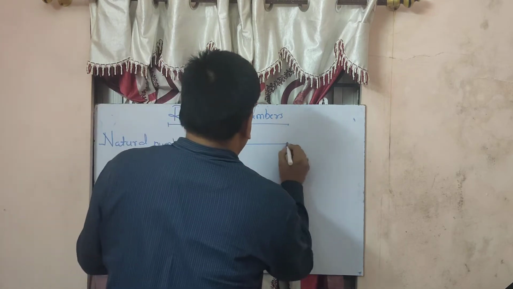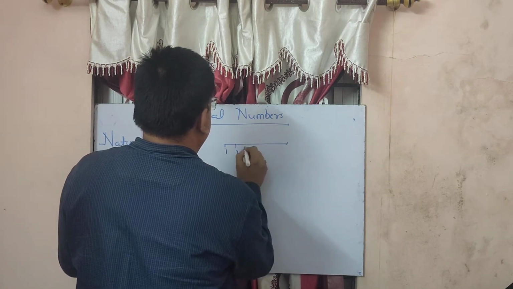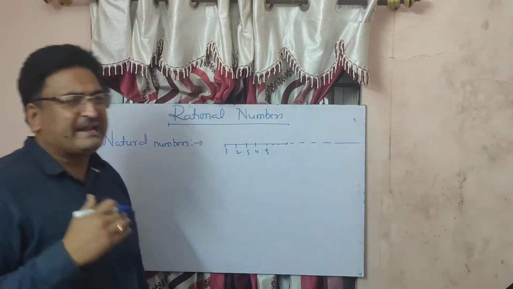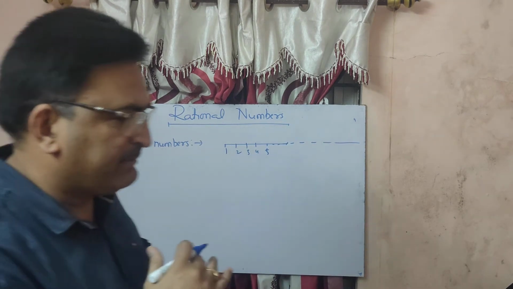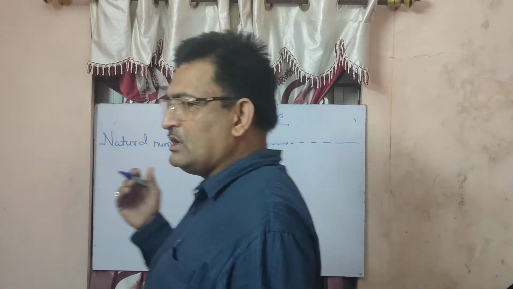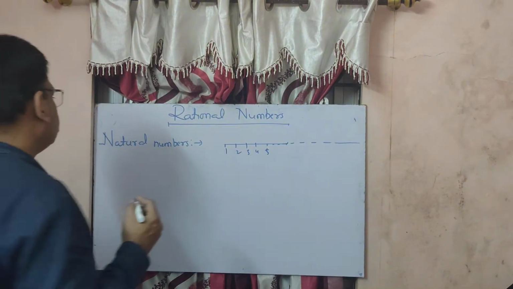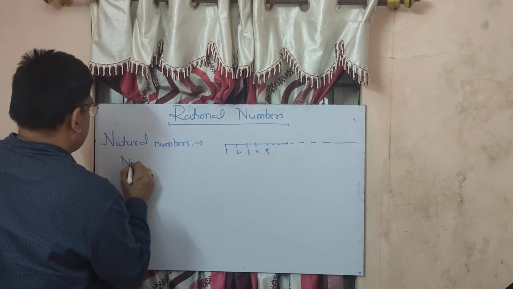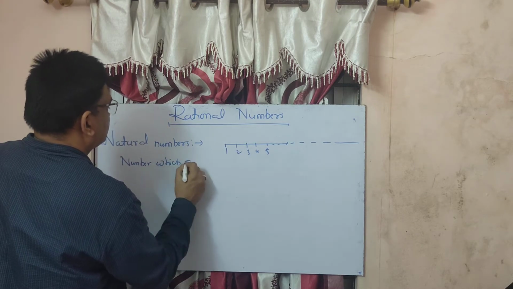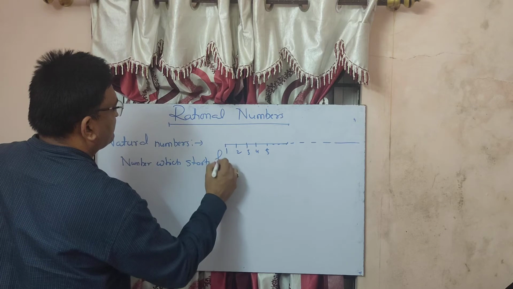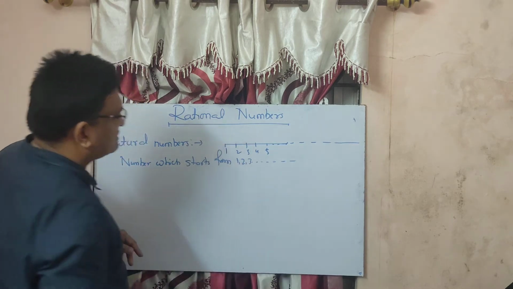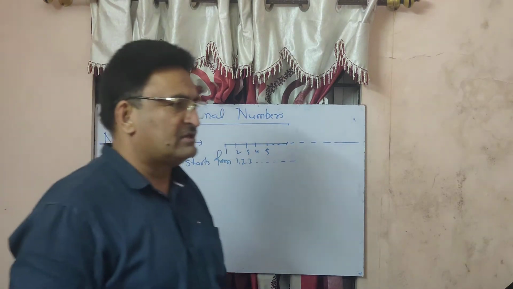For example, if you put a line here, this is 1, this is 2, this is 3, 4, 5, like that. It will go on like this. There are unlimited numbers, and such numbers are called natural numbers, which start from 1, 2, 3, like that.